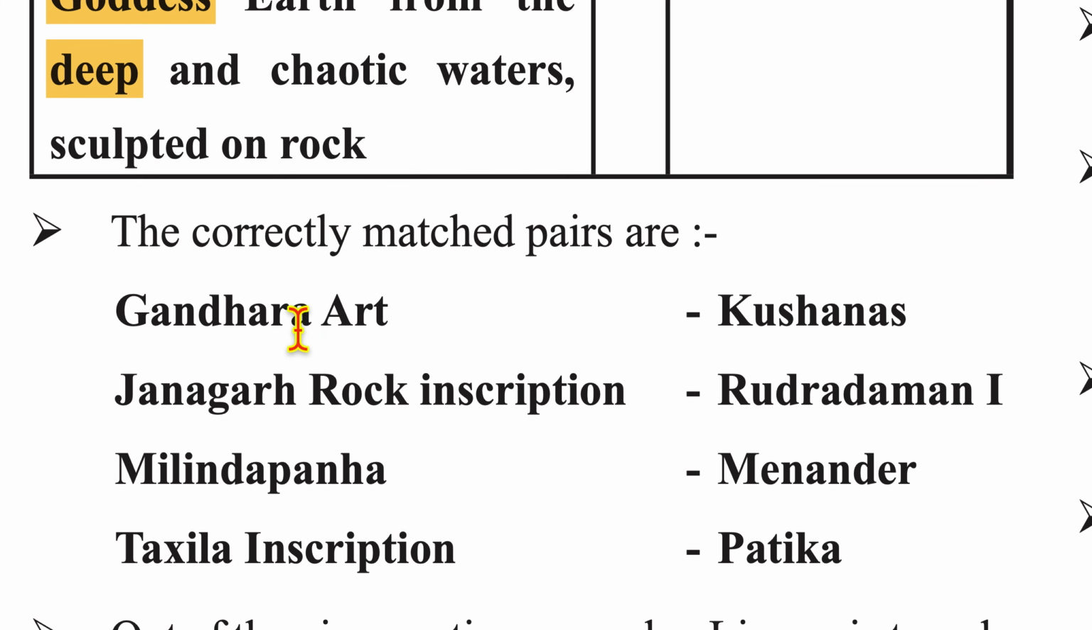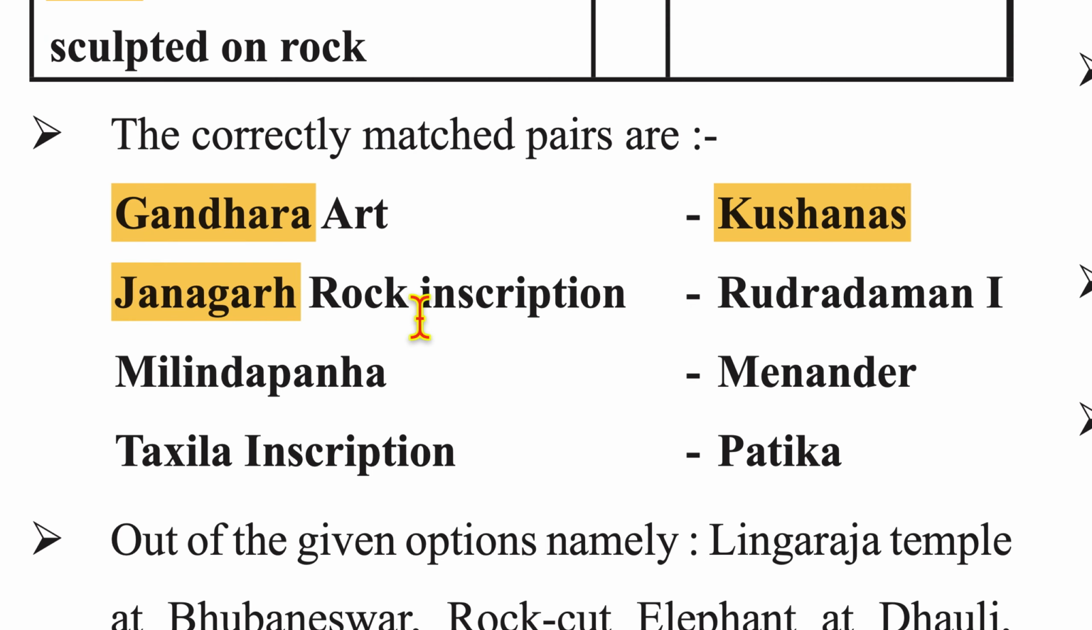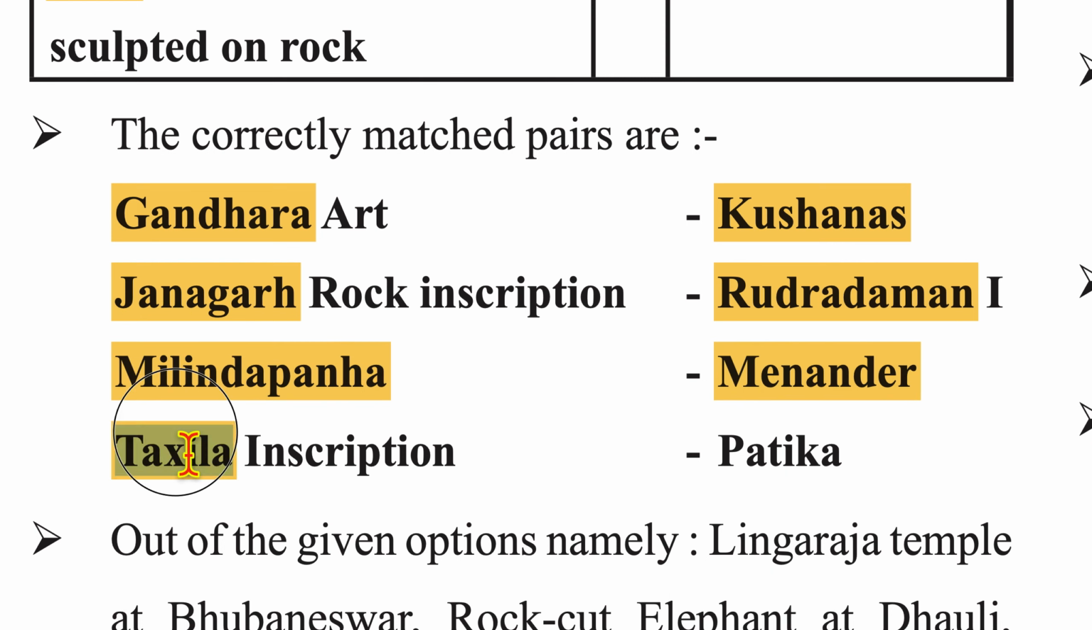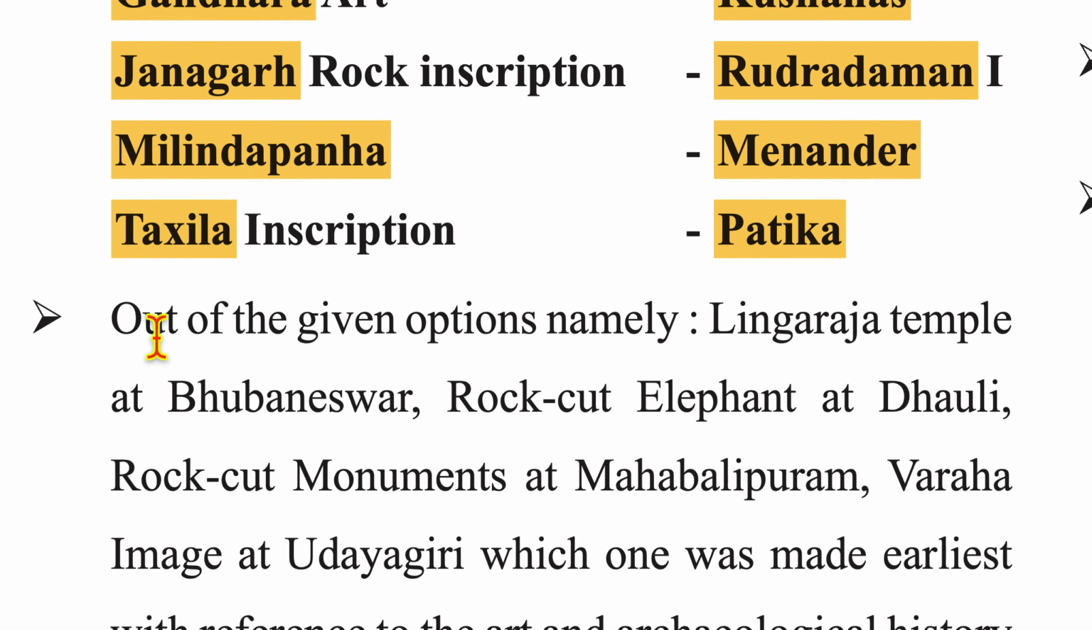The correctly matched pairs are Gandhara art, Kushanas; Junagadh rock inscription, Rudradaman I, Junagadh; Milinda Panha, Menander; Takshila inscription, Patika.